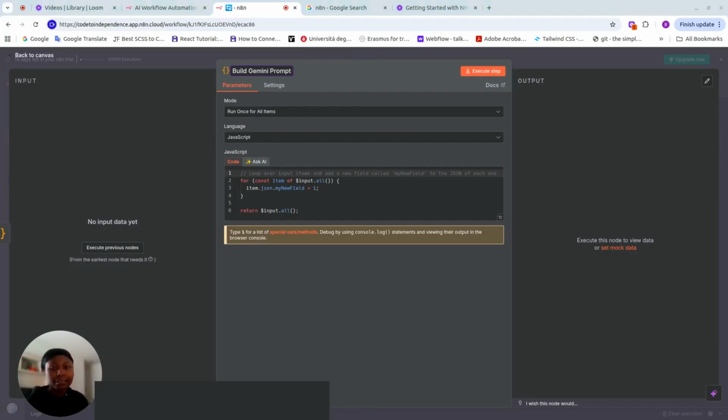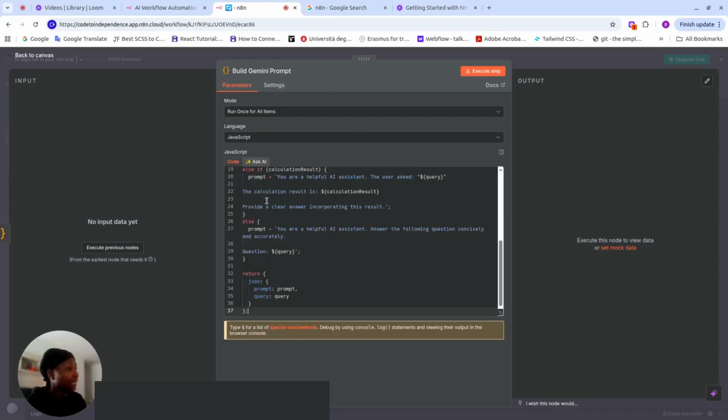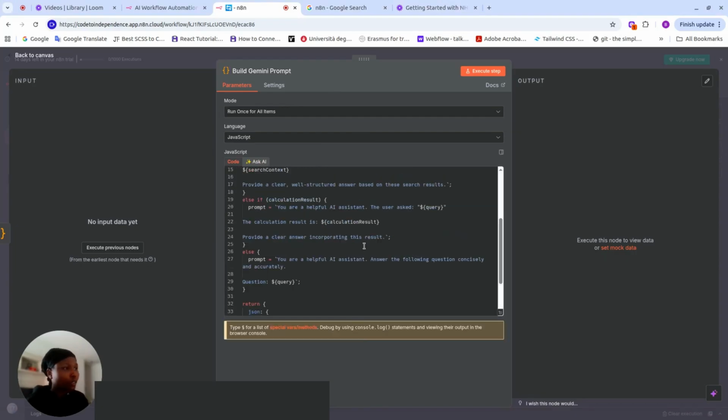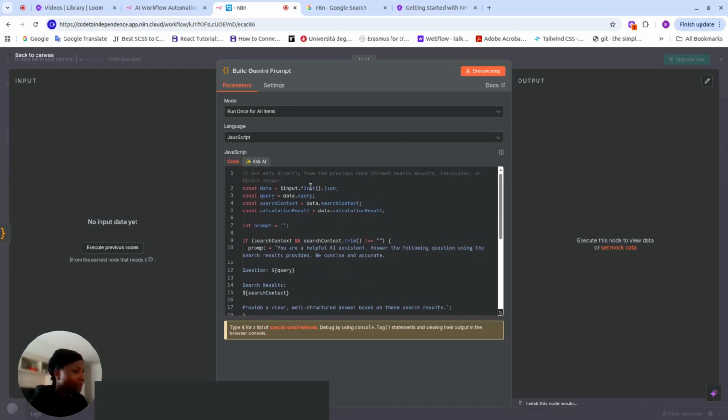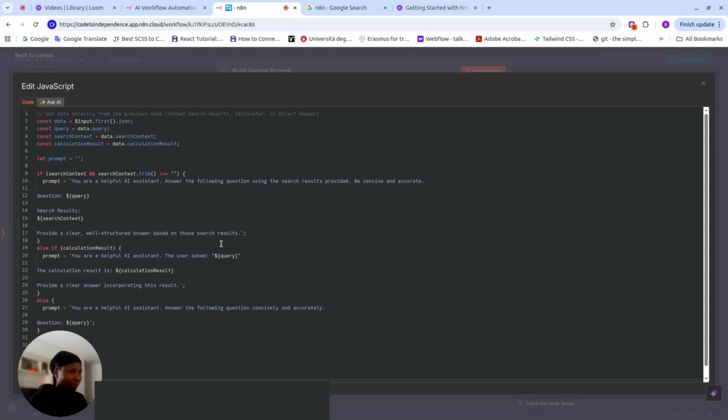Someone is asking about the agent brain where you're already using Gemini. You'll understand as we go along the way. So I'm clicking this and I'm calling this build Gemini prompt. Run once for all items, yes. Then again, you can always ask this AI, how do I build my Gemini prompt? At this step, it can generate your code for you. So this makes working in n8n pretty easy.